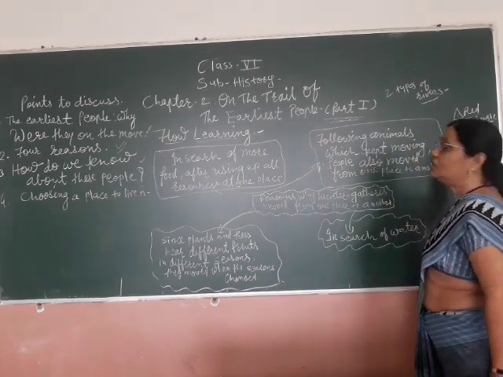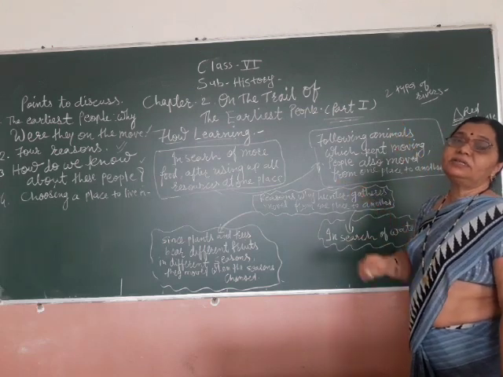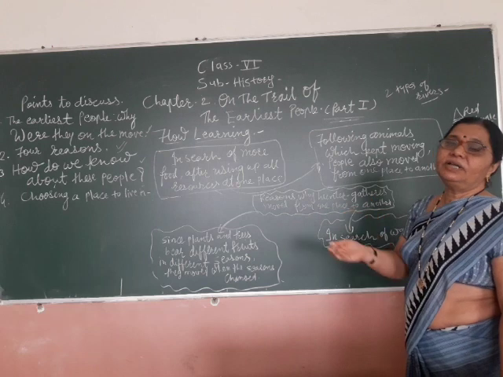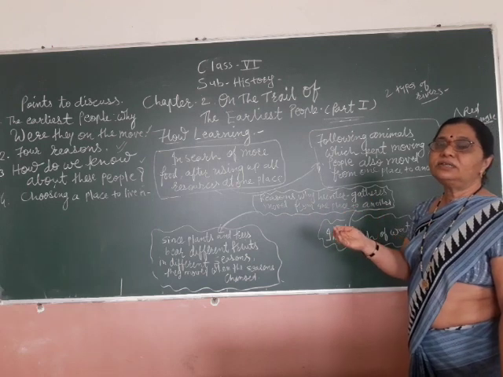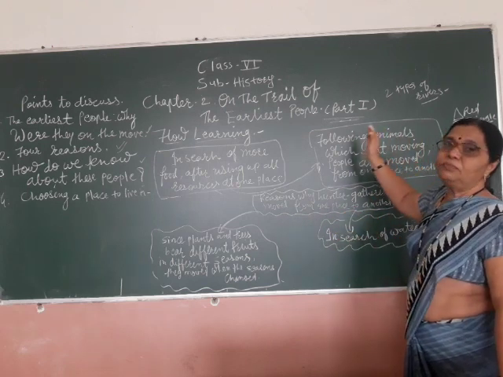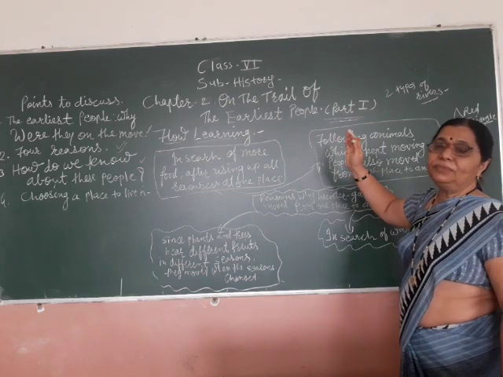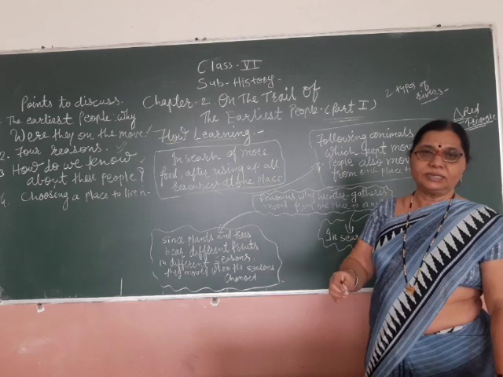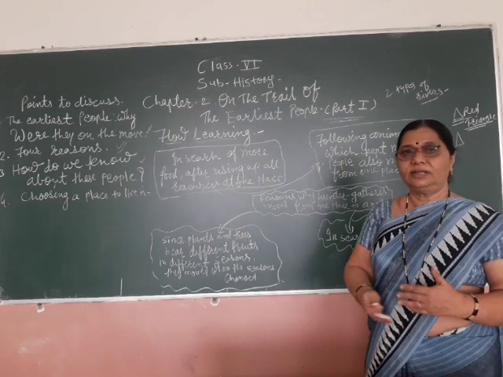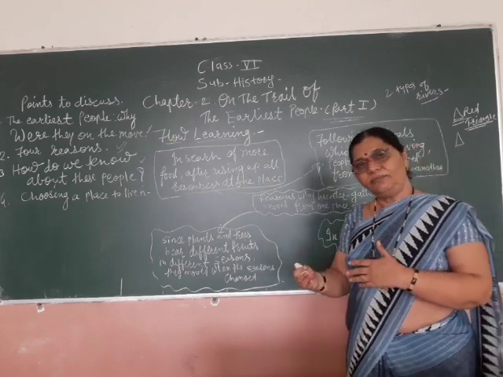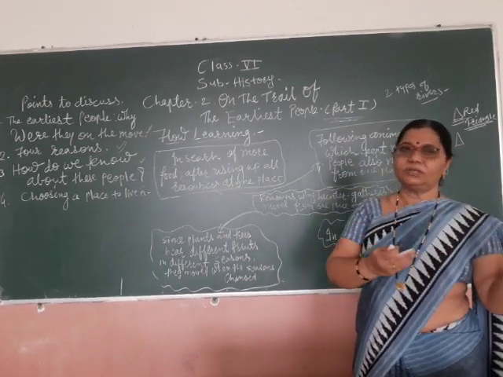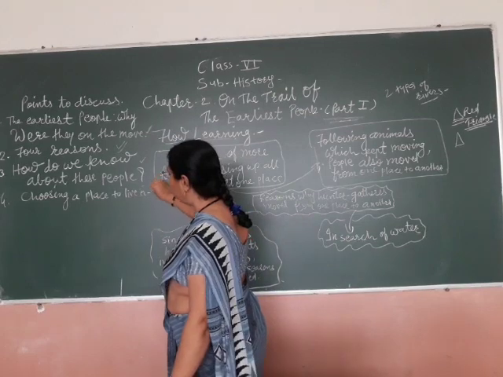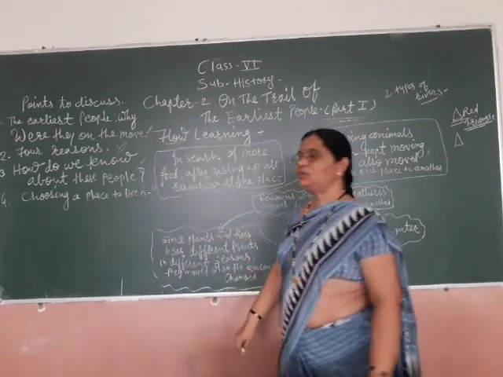These are what the archaeologists found, and they have given evidence that people were living here. Now, these stone tools they used for these purposes, and they were living there. Their life involved going from one place to another, and choosing a place to live in.